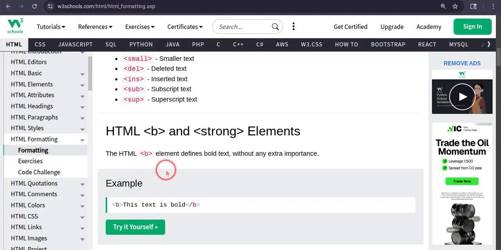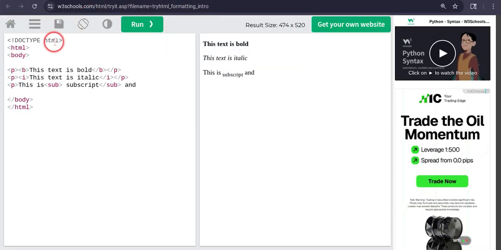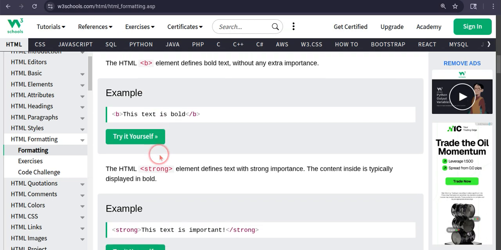The HTML b element defines bold text without any extra importance. So this is a bold text. I have already shown you guys. This is the bold text. Let's go back on to here.